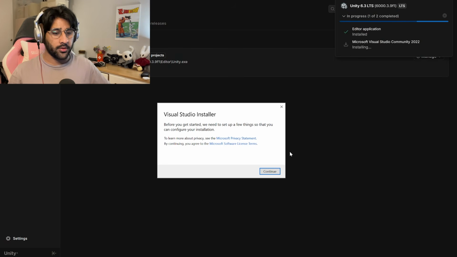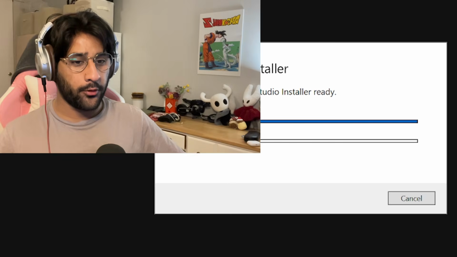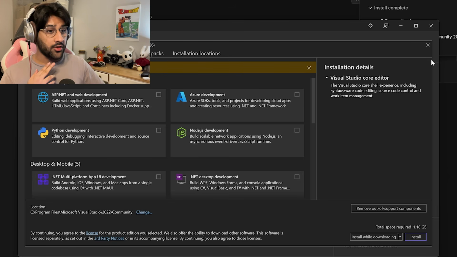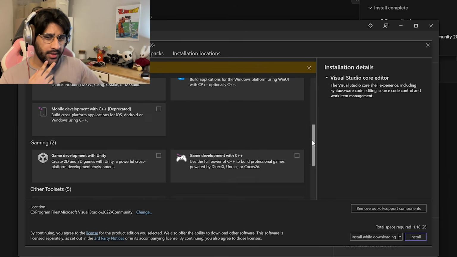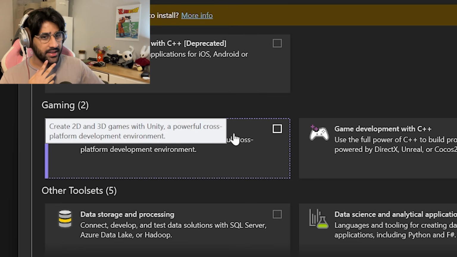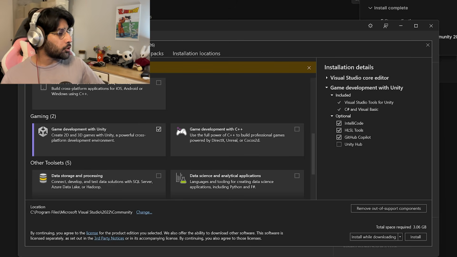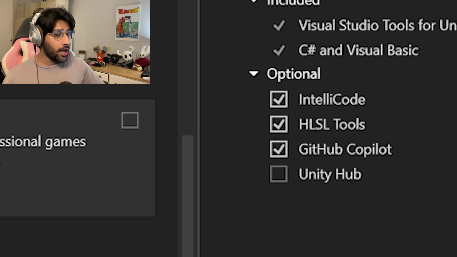Ah, Visual Studio installer. That is what we need. Okay, cool. Sweet. Now it looks like the tutorial. Beautiful. What the fuck? Jesus Christ. Okay, I think here we need something related to game development, right? Game development with Unity. That is what we need. Do I need these optional things? They're not there, and the tutorial's like 5 years old, so none of these options are for him. What the fuck is this?